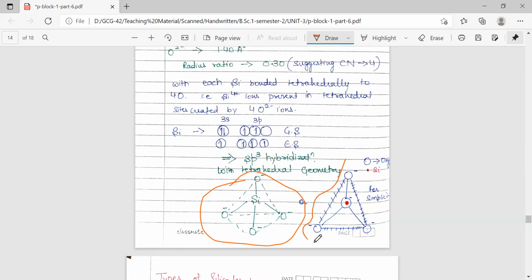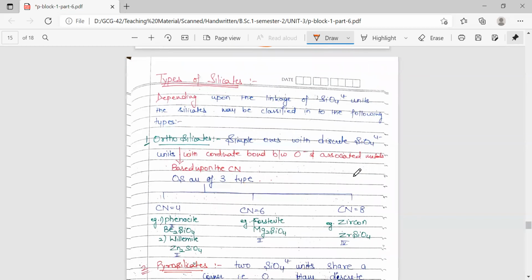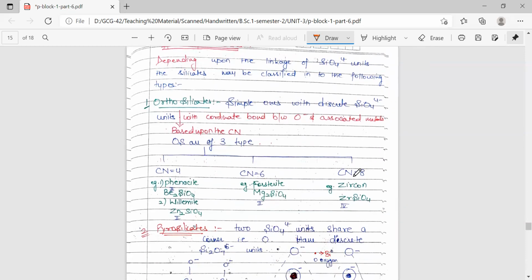This is another representation where 3 oxide ions are drawn at the corners of an equilateral triangle, and one oxygen is exactly at the back of silicon. So this is how it is represented. Now coming to the types of silicates, based upon the bonding and linkage of SiO4 4- units, the silicates may be classified into the following types.